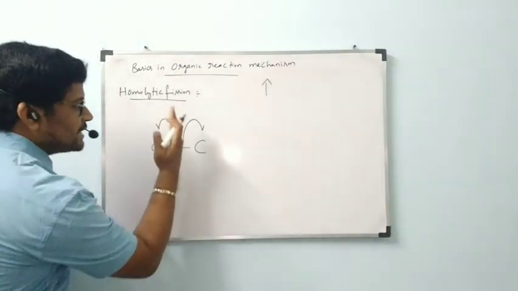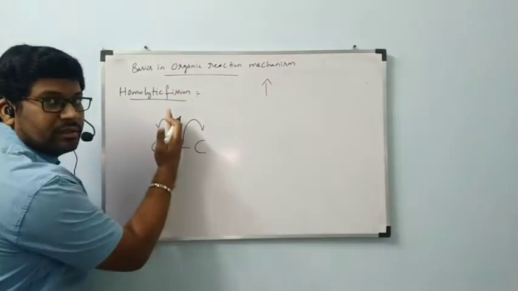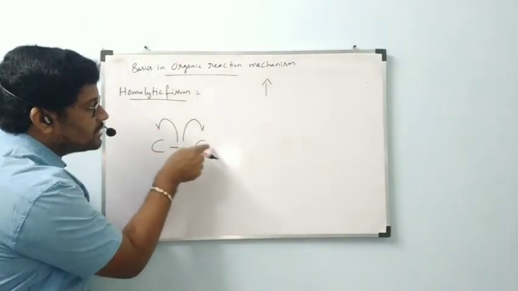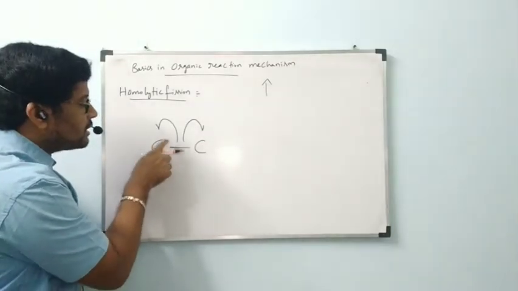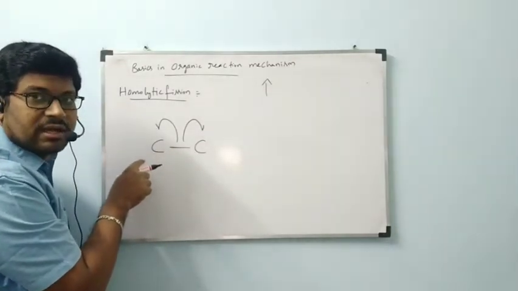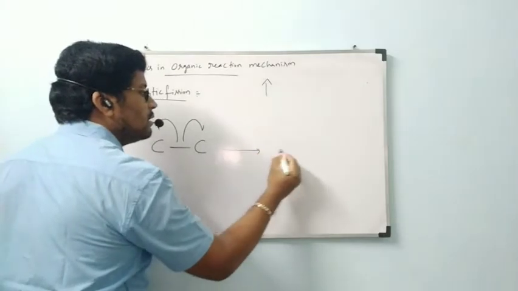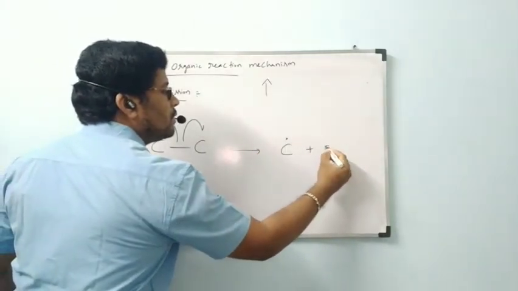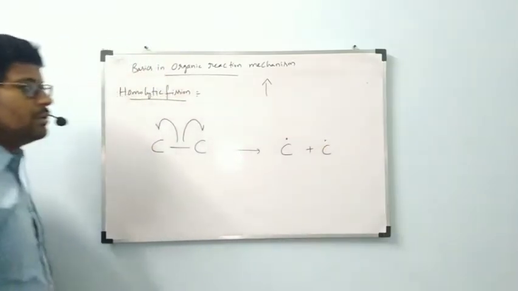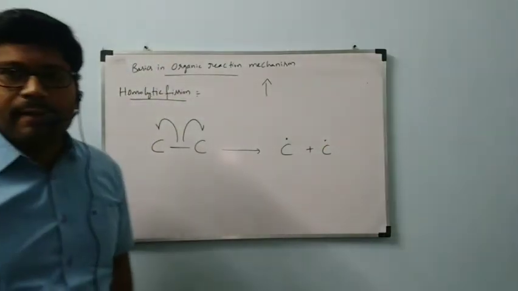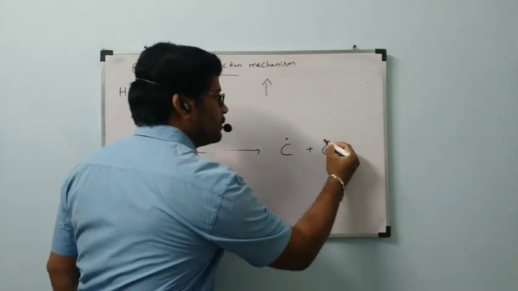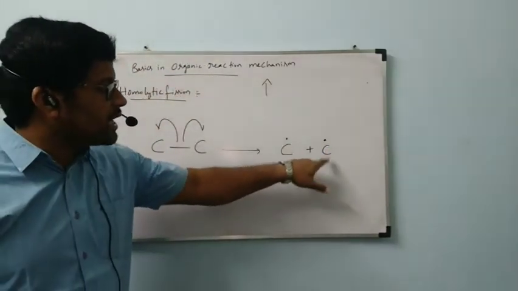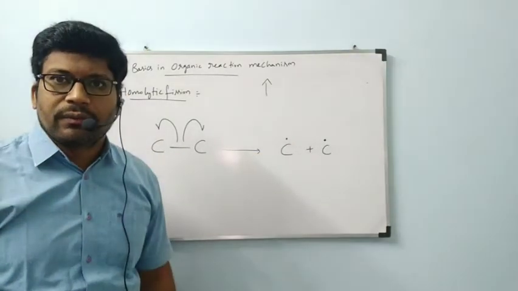That means the bond will be cleaved in such a way that 1 electron is shifted towards one carbon and another electron is shifted towards the other carbon. This carbon is getting 1 electron, and this carbon is also getting 1 electron.